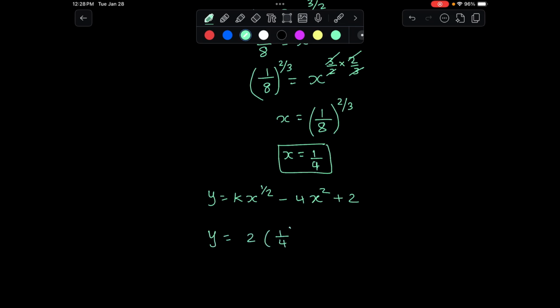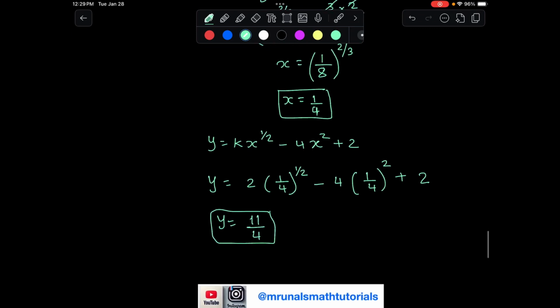So 1 over 4 to the power of half minus 4 times 1 over 4 squared plus 2. So this works out to be 11 over 4. So the coordinates of the stationary point are x comma y, which is 1 over 4 comma 11 over 4.